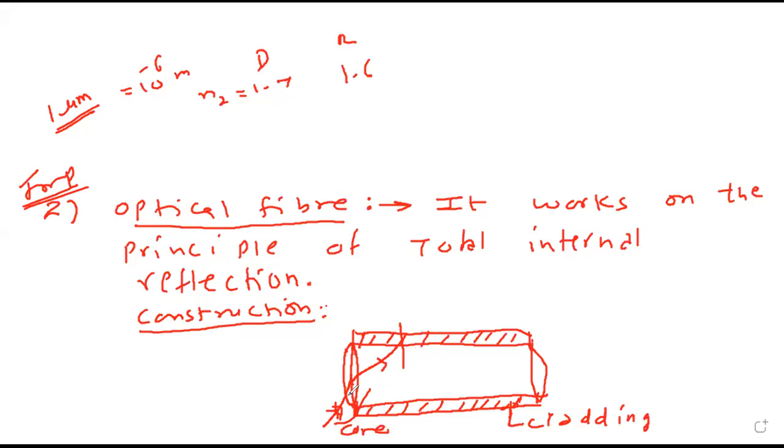So when light is incident at one end, it undergoes refraction and enters the core and then moves towards cladding, that is denser to rarer, and undergoes total internal reflection. This phenomenon continues till the ray of light emerges out.